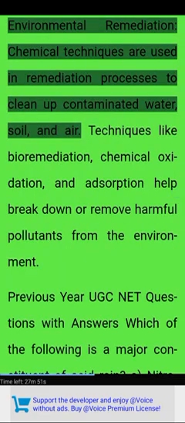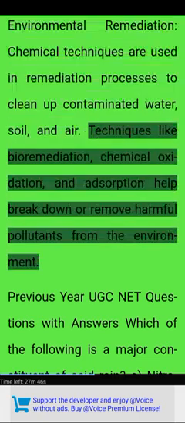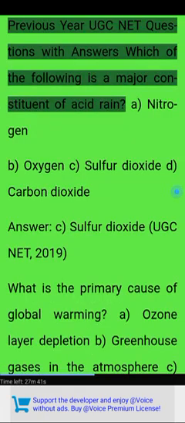Environmental remediation. Chemical techniques are used in remediation processes to clean up contaminated water, soil, and air. Techniques like bioremediation, chemical oxidation, and adsorption help break down or remove harmful pollutants from the environment. Previous year UGC NET questions with answers.